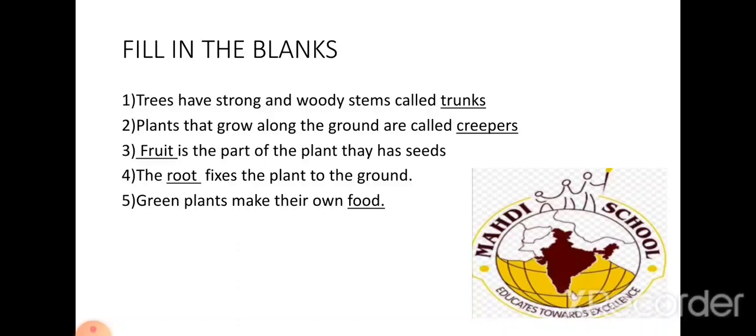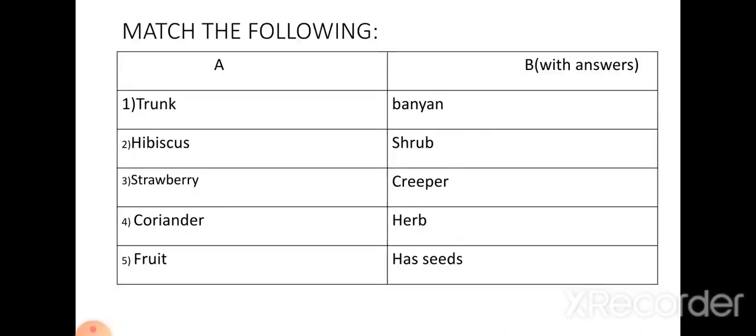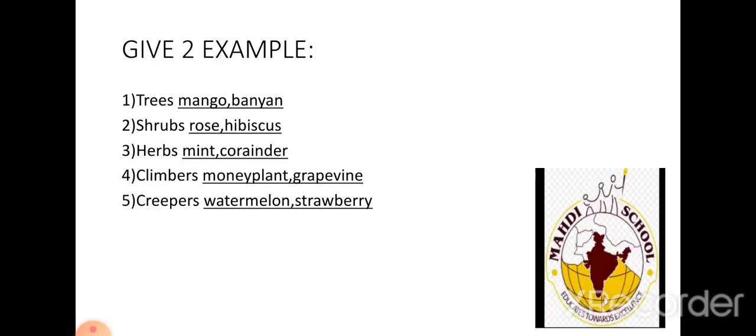Now moving on next. That is, give two examples. So, the first give two examples is trees. The two examples of trees are M-A-N-G-O, mango, our favorite food, you know. Everybody likes mango, correct?